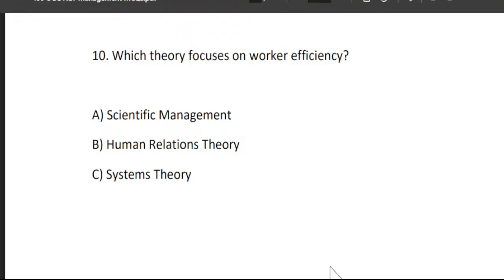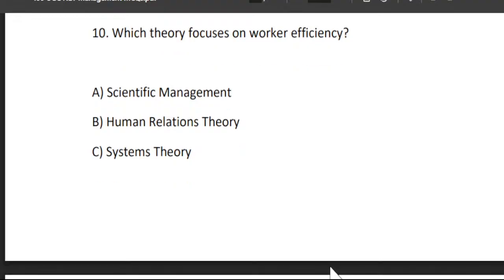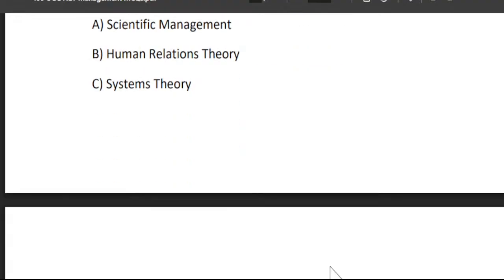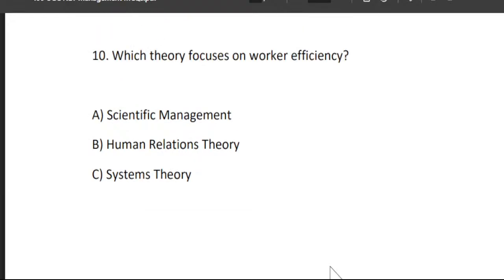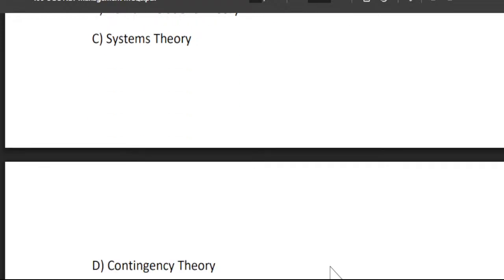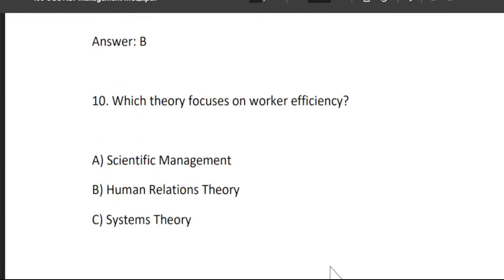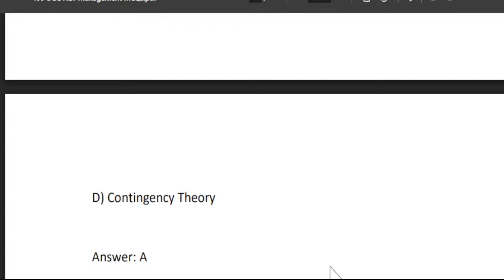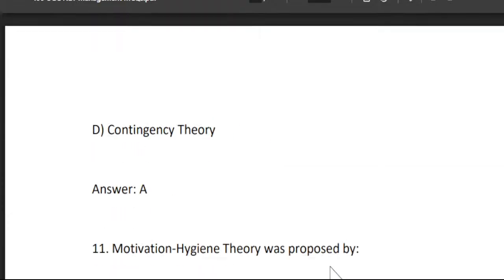Next question: which theory focuses on worker efficiency? A. Scientific management. B. Human relation theory. C. System theory. And D. Contingency theory. The theory that focuses on worker efficiency is option A, that is scientific management. Scientific management theory focuses on worker efficiency.